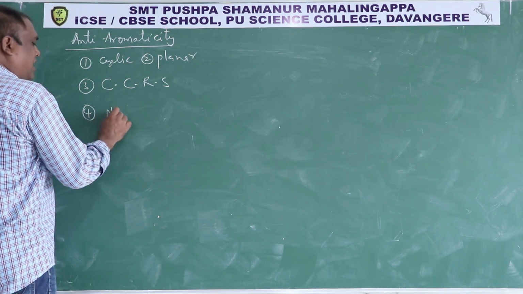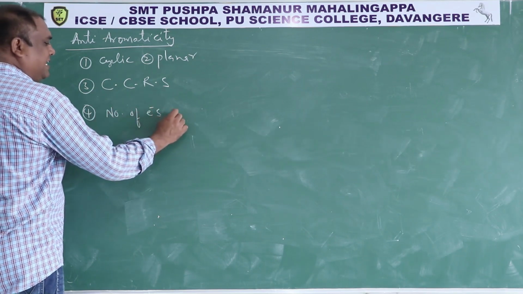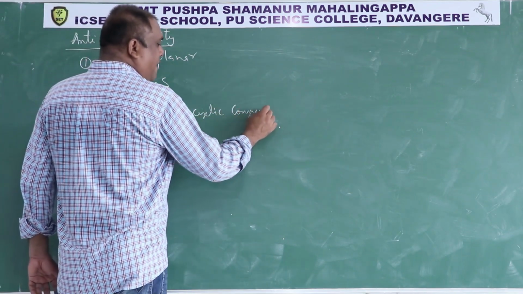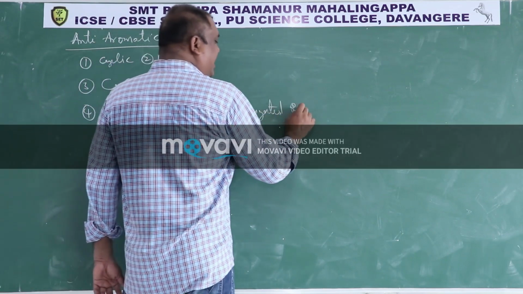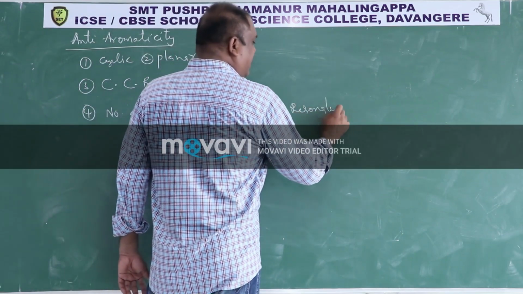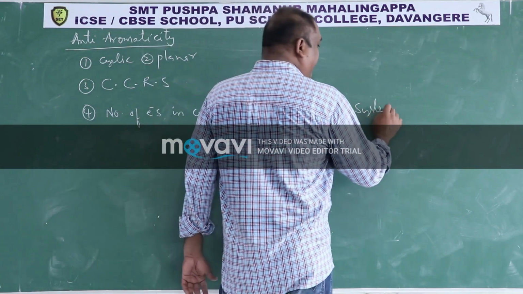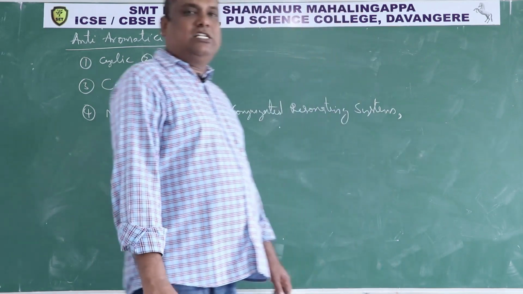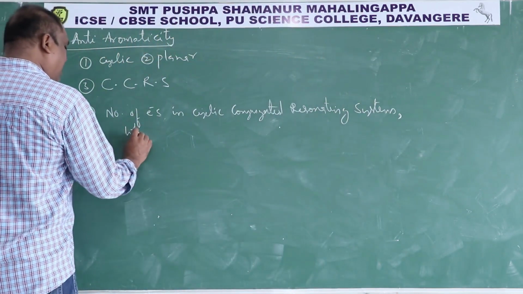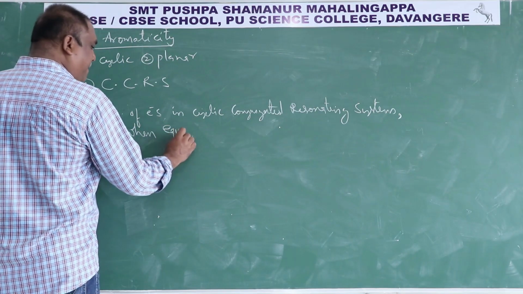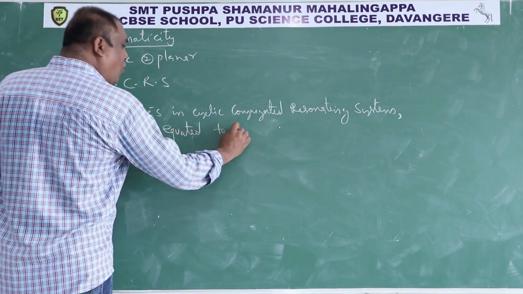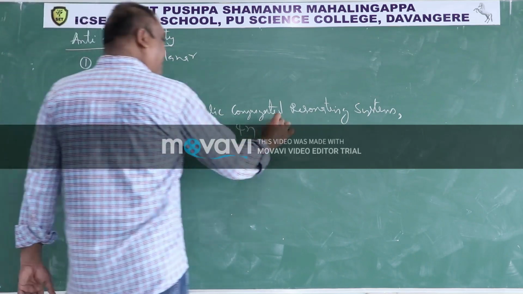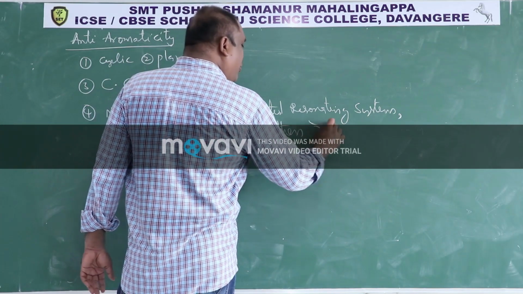the number of electrons in the cyclic conjugated resonating system, when equated to 4n, not 4n plus 2, when equated to 4n, then n should be an integer.